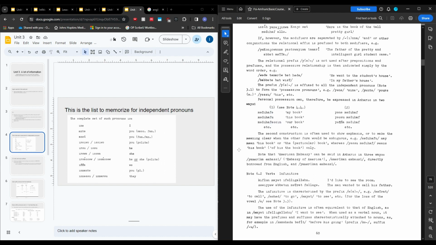And then the last thing the book mentions is that there are 3 ways to be saying the American embassy, which is part of the reason Amharic gets confusing, is because there's a lot of ways of saying the same thing and they can kind of add up.